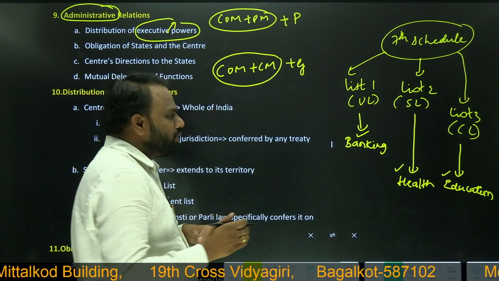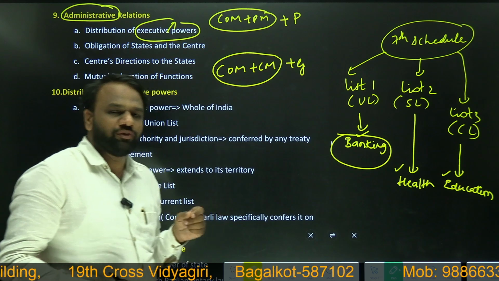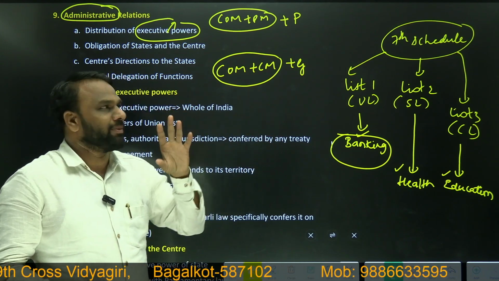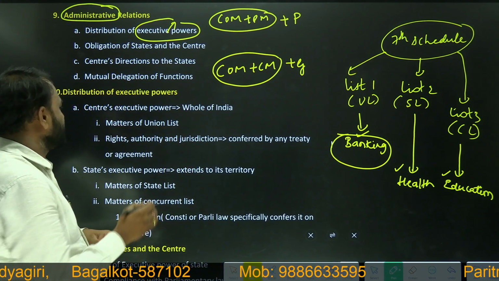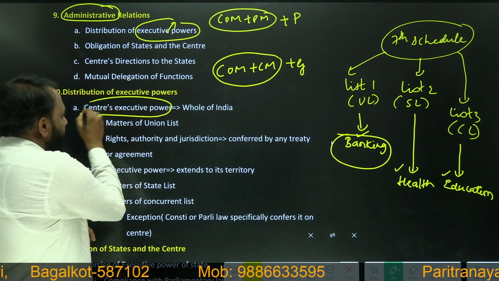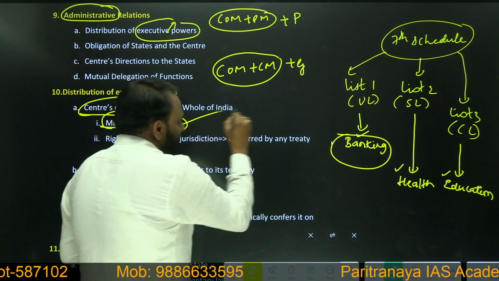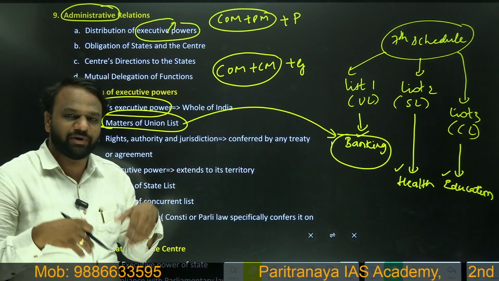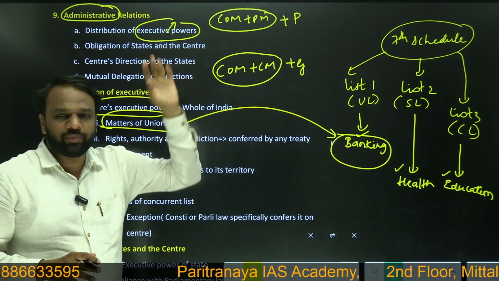When it comes to subjects of the union list, these subjects will be implemented by the central government. Here we see center's executive power. Banking is a matter of union list, so implementation of banking related things is the responsibility of the central executive, that is Council of Ministers headed by Prime Minister.